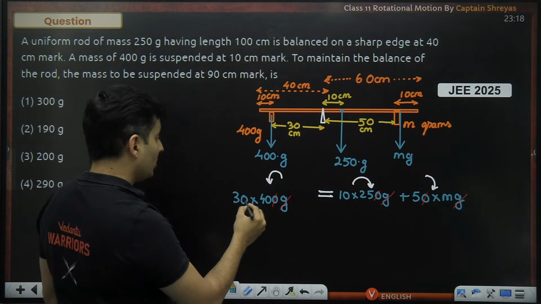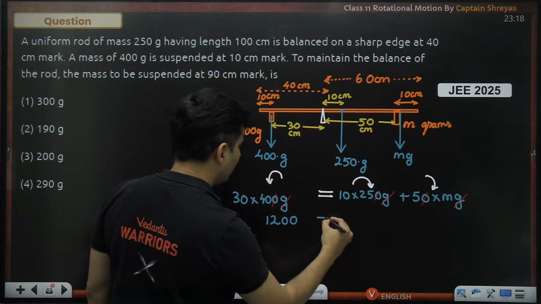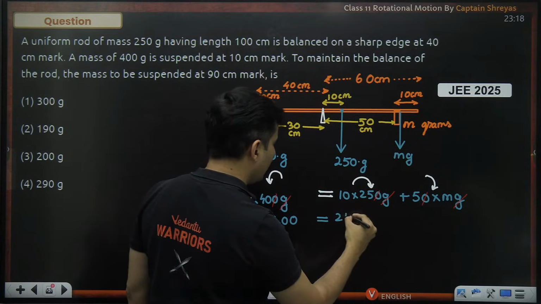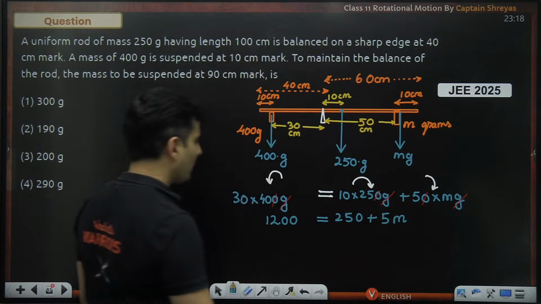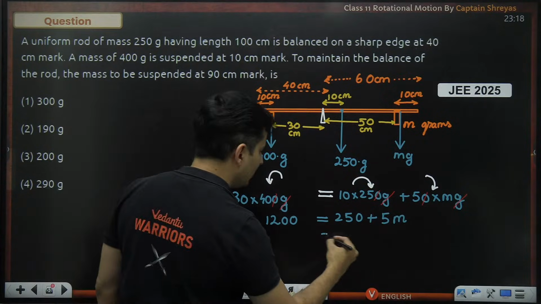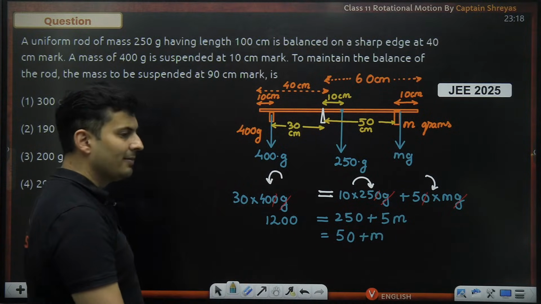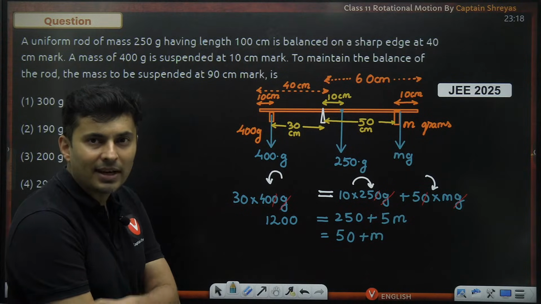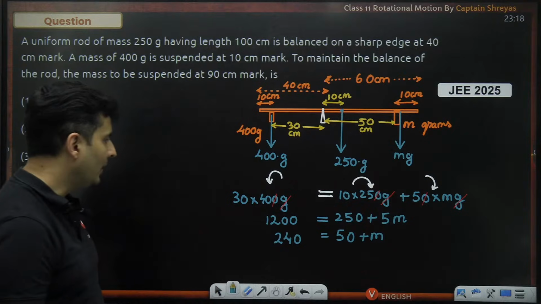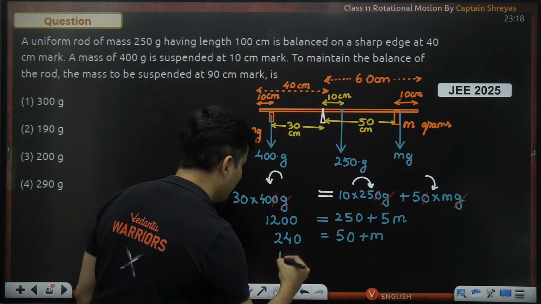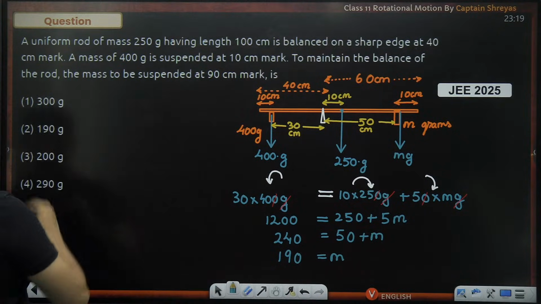All right. So 3 fours are 12. So I am getting 1200 is equal to 250 plus 5 times M. If you can divide it by 5, this will be 50 plus M, and divide this by 5. 120 divided by 5, guys. Yes, 24, and put one more 0. Yeah. So take this on the other side. This will become 190 is equal to M. So the mass is 190 grams.